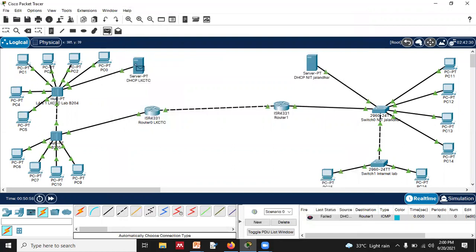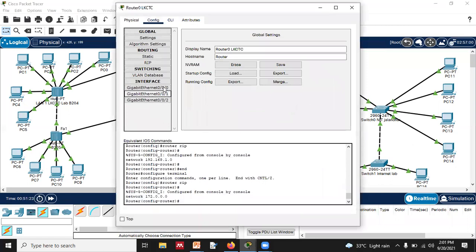Let's check it out. Will it be able to send to this router or not? It failed over here, and from here to here it again failed, meaning there is a problem, right? Now please understand that from here to here it is successful. Between router to router it is successful, and between this router to router it is successful. What is the problem? Why are we not able to send from here to here? Yes, gateway. Gateway is missing. What is the gateway?